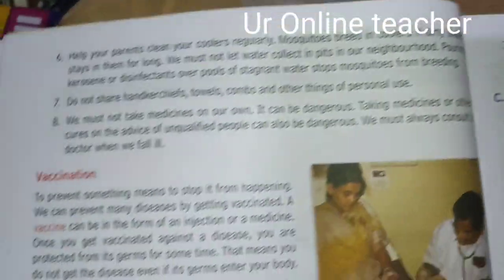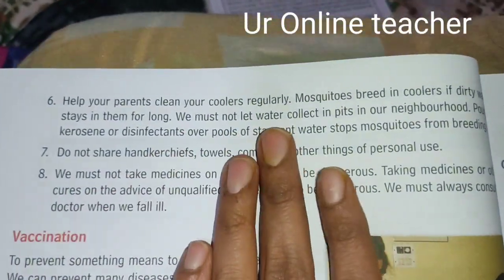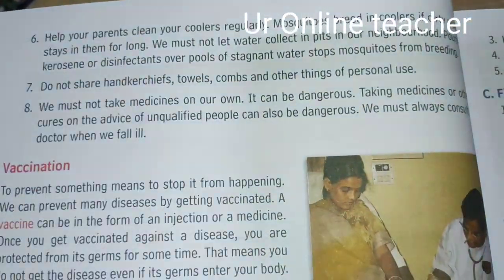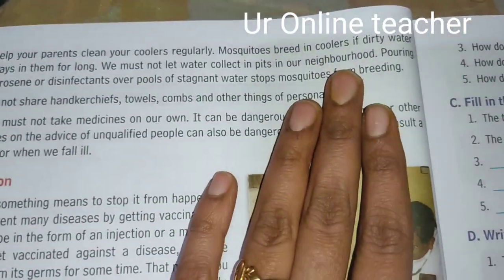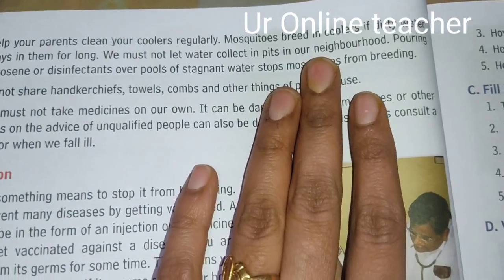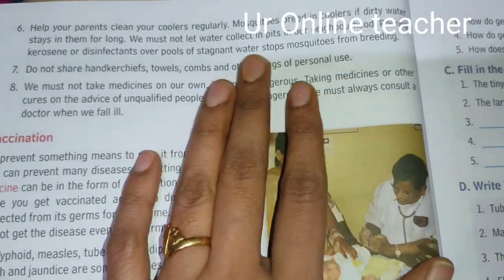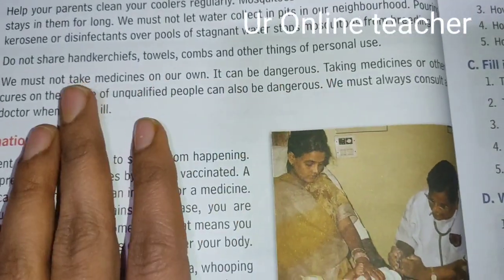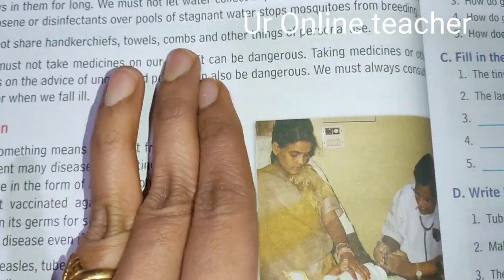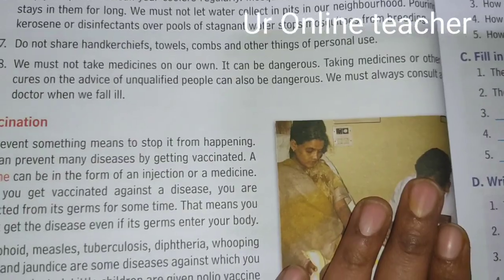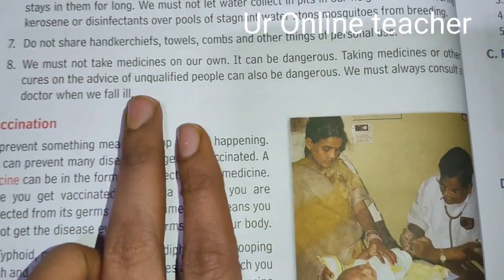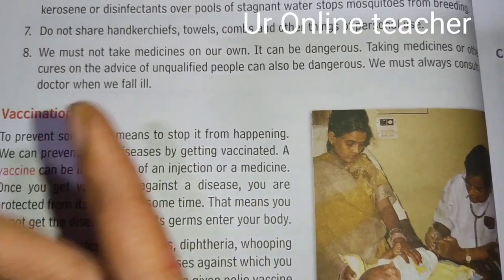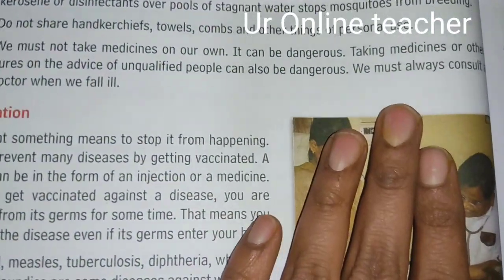Then help your parents clean your coolers regularly. Mosquitoes breed in coolers. If dirty water is there, just pour it off and clean it. Wherever there is dirty water in the neighborhood, pour kerosene or disinfectant over pools. Next, do not share handkerchiefs, towels, combs with other persons for personal use. We must not take medicines on our own. When we get fever, don't just take medicines on your own. Consult the doctor. It is dangerous.